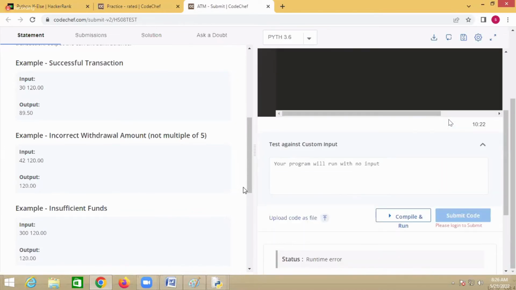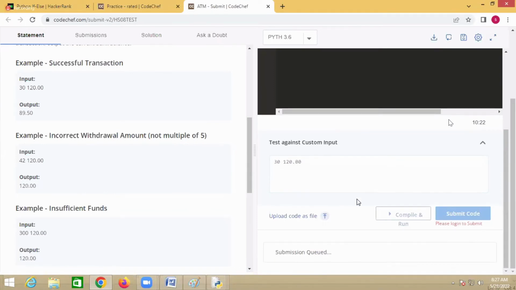Click on run the code. Test again with custom input. We'll give 30 and 120.00. Now compile this.